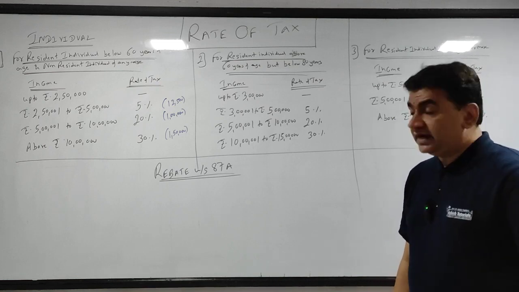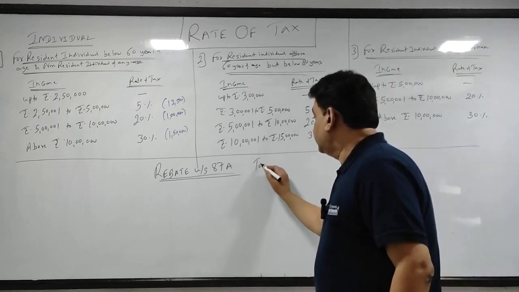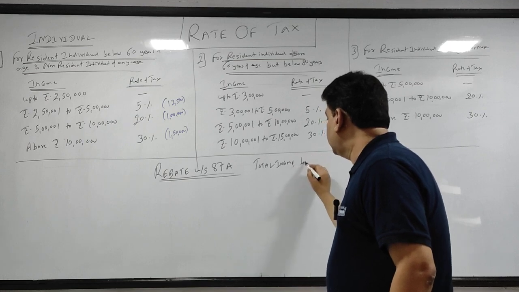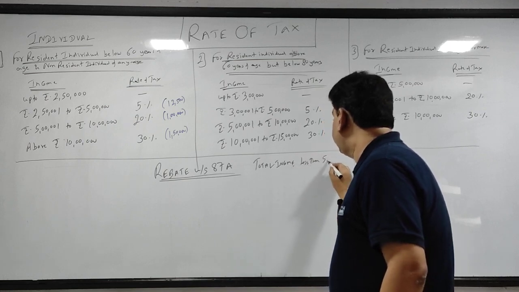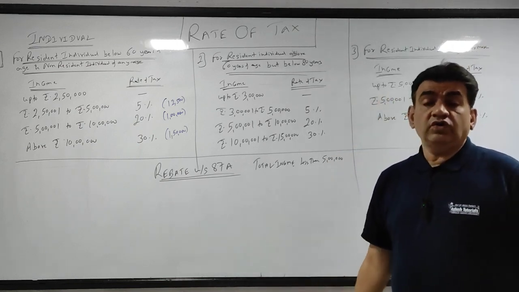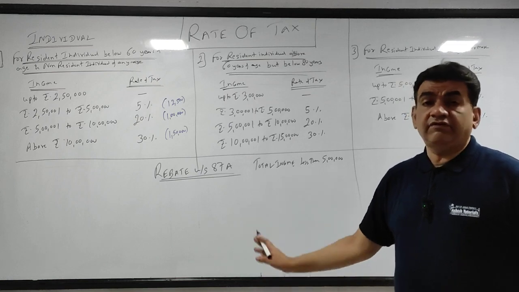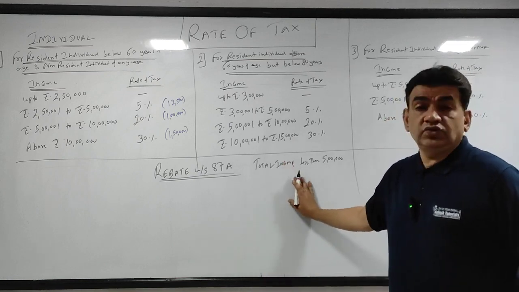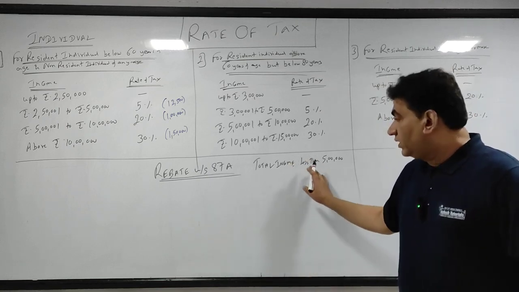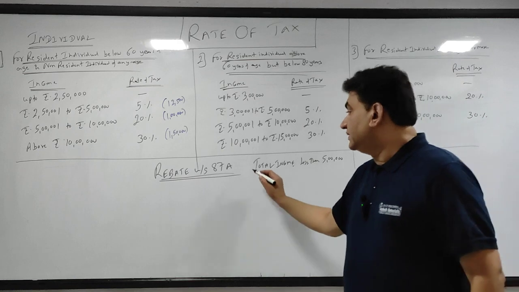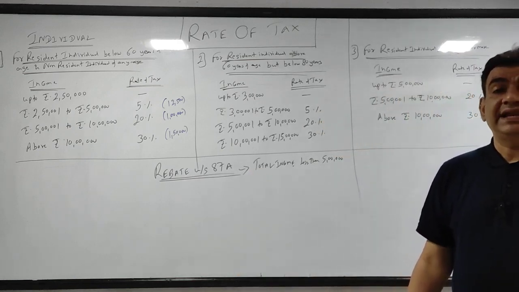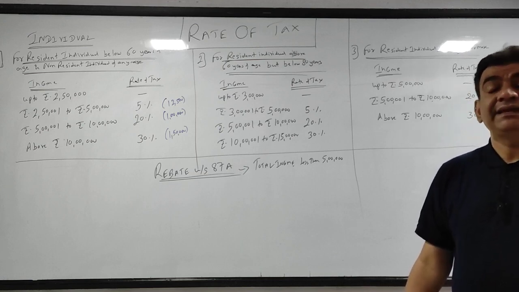But the condition is your total income should be less than 5 lakh, 5 lakh or less than 5 lakh. If your total income is not going above 5 lakh, then only you get the benefit of rebate. It is given in the theory, but I am explaining it. So the first condition of rebate is that your total income should not go above 5 lakhs. If it goes above 5 lakh, you will not get the rebate.